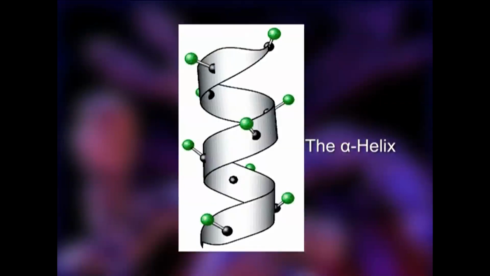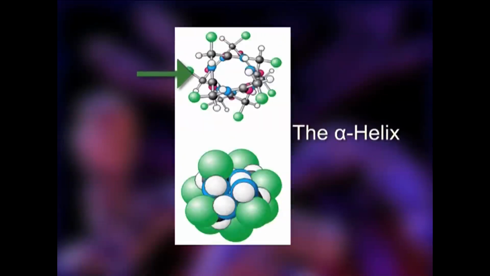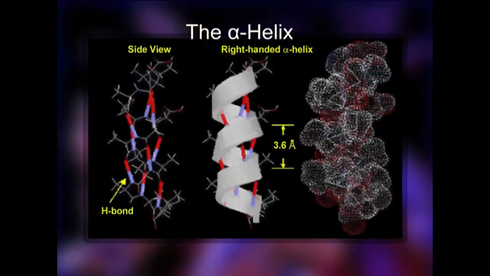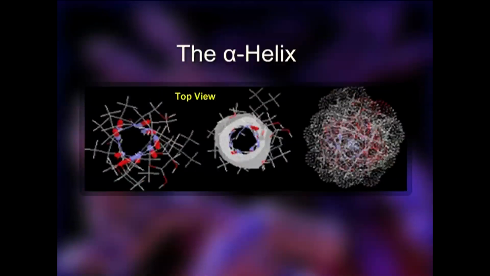This suggests the structure, and this is the top view of the alpha helix. Suppose it is a rod-like structure, and we look from the top. Now the hydrogen bonding, which I have already mentioned, is depicted here, and this is again a projection diagram for the right-handed alpha helix. Again this is the top view.